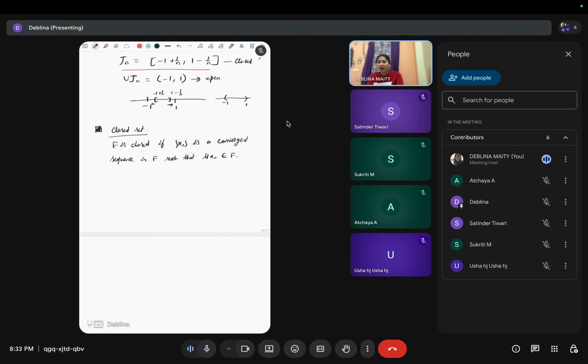This is some other definition of a closed set. This is also a definition in some books.